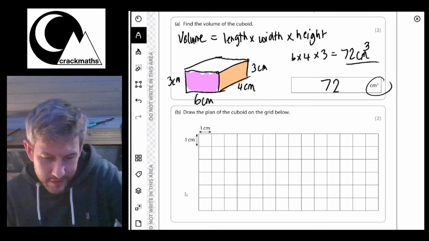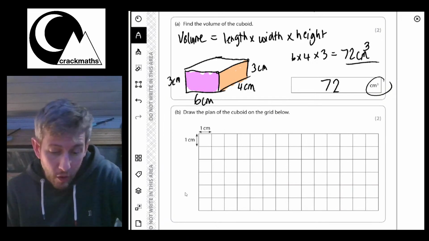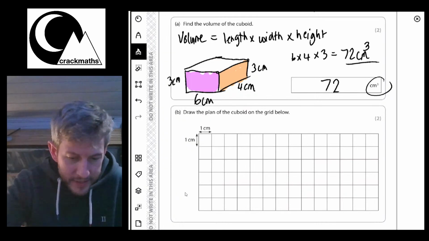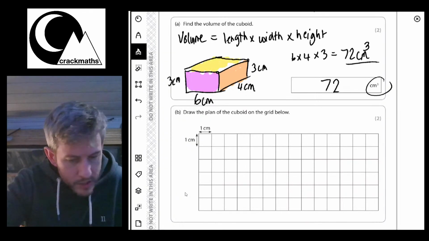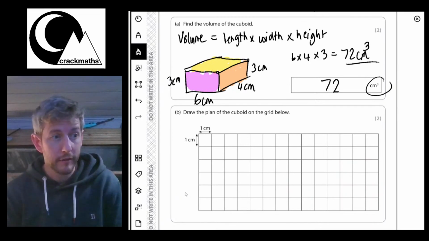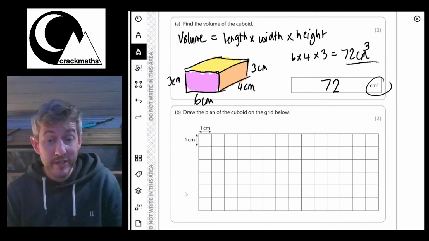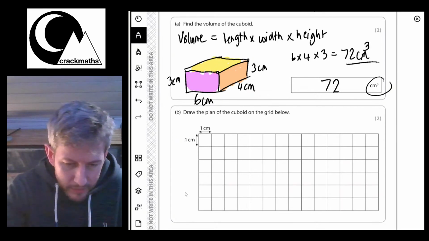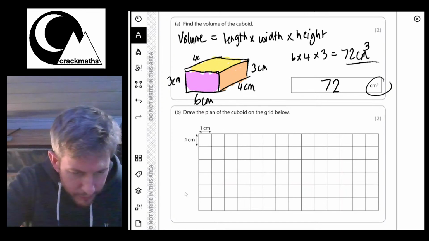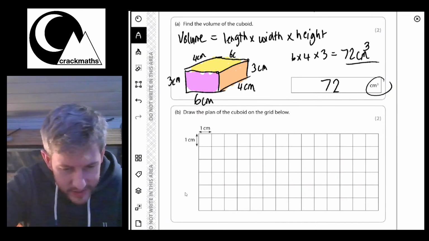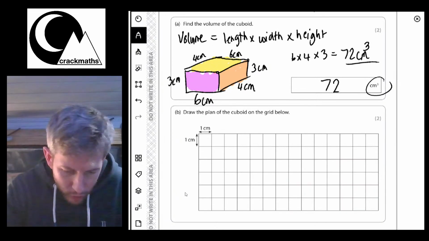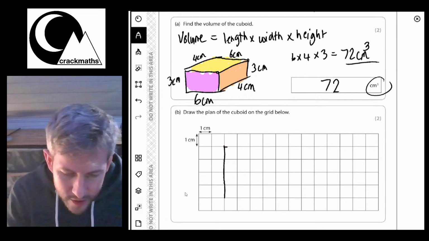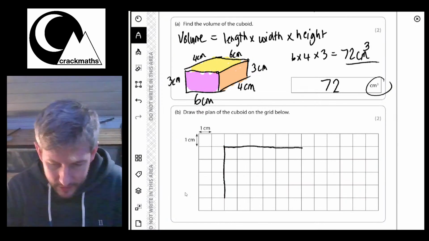Draw the plan of the cuboid on the grid below. Right, so the plan refers to this top face here. Okay, so it's actually quite useful that I've got this diagram because it allows me to see what's going on. So I can see that the top side here is going to be 4 centimeters. This will be 4 centimeters. And this bit will be 6 centimeters. So I'm going to have to draw 4 centimeters down. 1, 2, 3, 4. And then 6 centimeters along here.